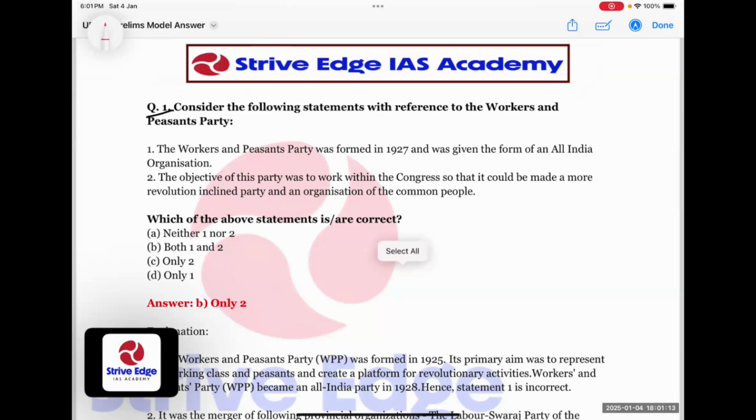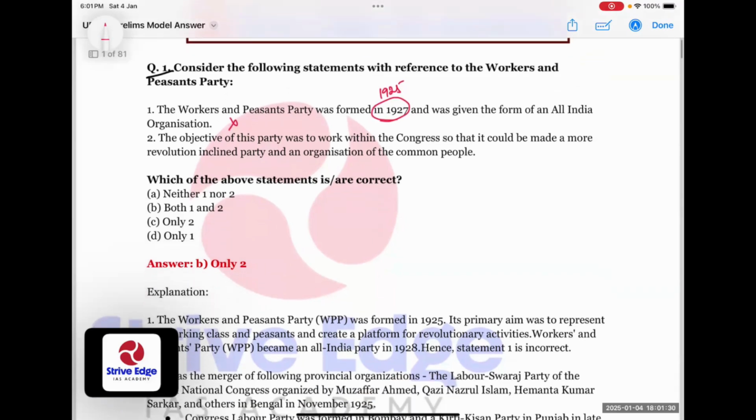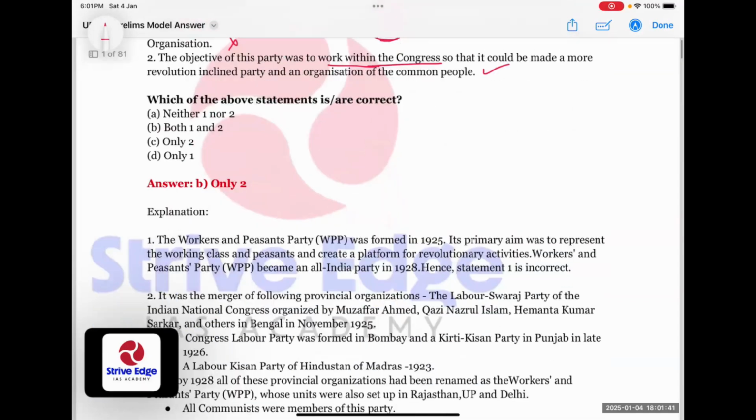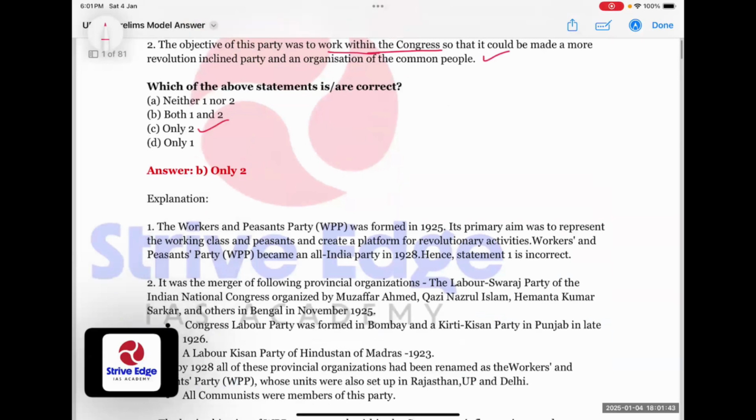Consider the following statements with reference to the Workers' and Peasants' Party. The Workers' and Peasants' Party was formed in 1927. It was formed in 1925 and was given the form of an all India organization. So this statement is wrong. The objective of this party was to work within the Congress. Yes, this is right. So that it could be made a more revolution inclined party and an organization of the common people. So this statement is correct. So our answer is only 2.